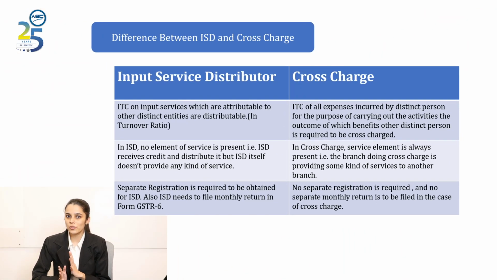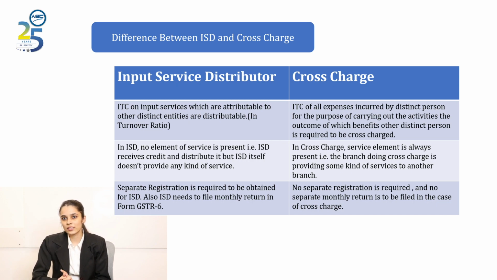After understanding the concept of ISD, cross charge and the need for both mechanisms, we will understand what the differences are between ISD and cross charge. ISD is the process of distribution of input services credit to distinct persons on a turnover basis.